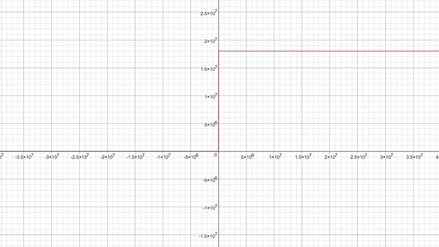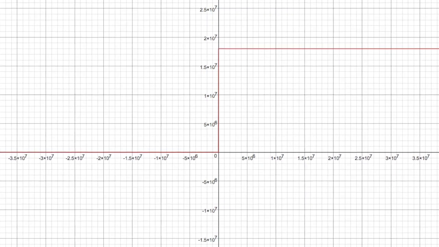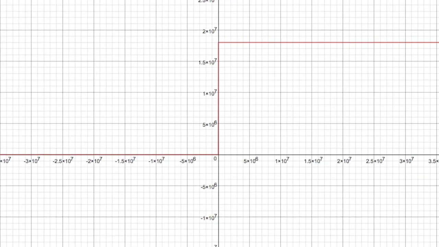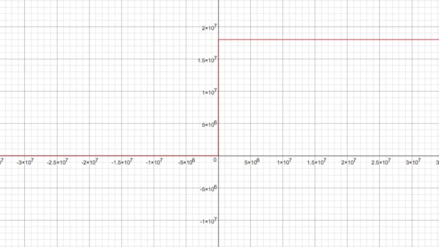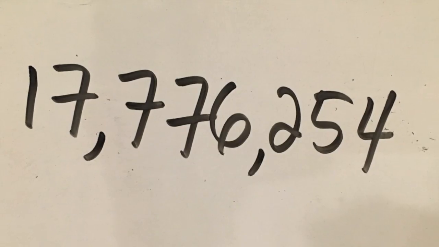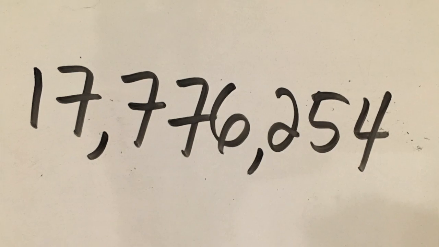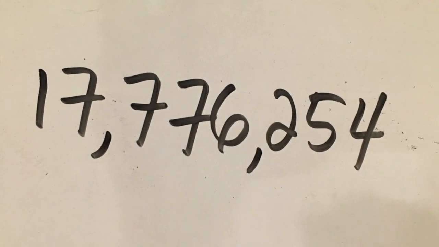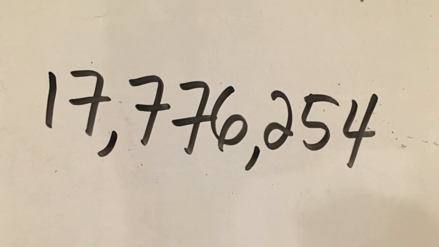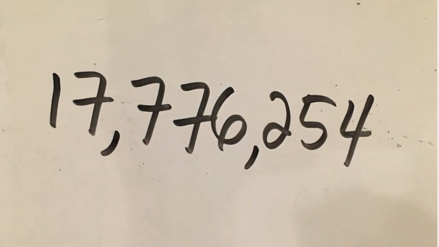By putting this in the graph, we could see where the equation intercepts with x equals 50. And so that total answer turned out to be 17,776,254. And that is the predicted total number of people in Istanbul, Turkey by the year 2069, which is in 50 years.